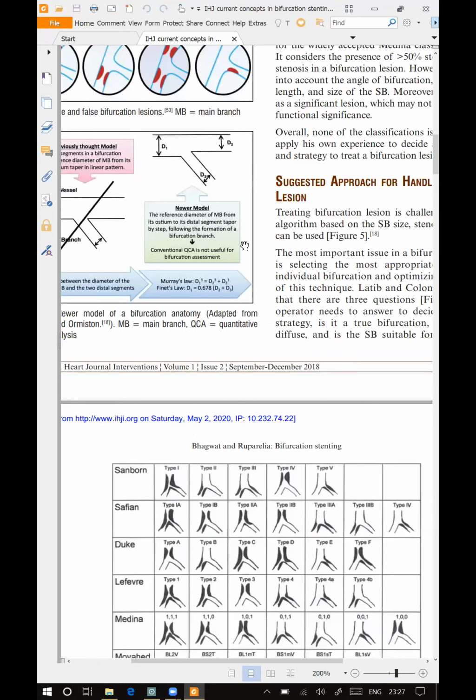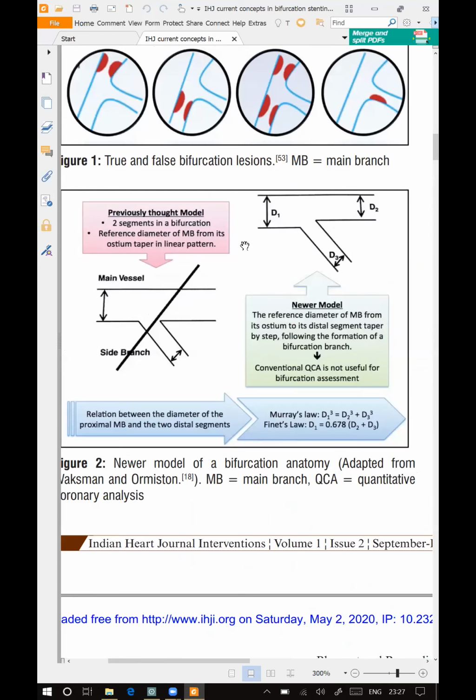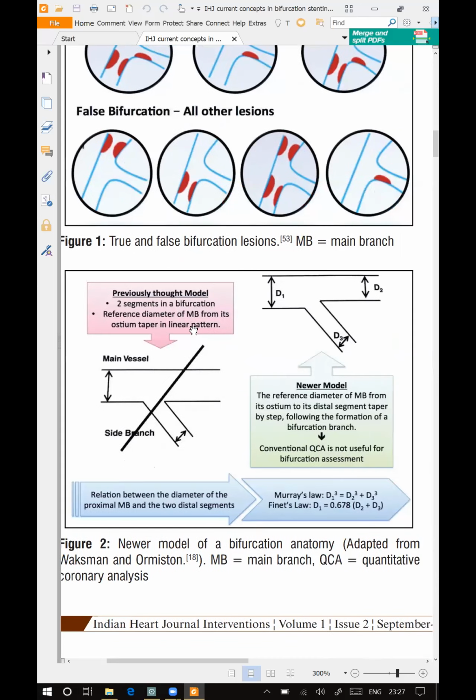Varshit, this is your Finet's and Murray's law. No, it is given. No, they are asking in the viva also, I think. They asked. It's a stupid thing. Nobody applies this. I don't know why they.